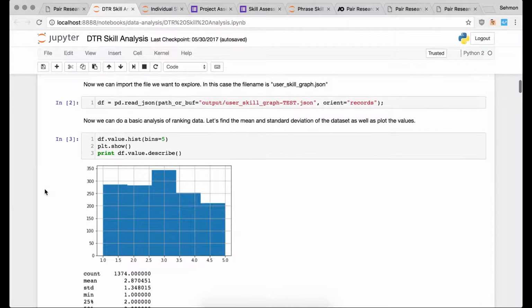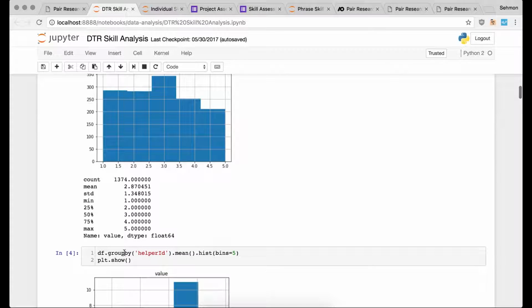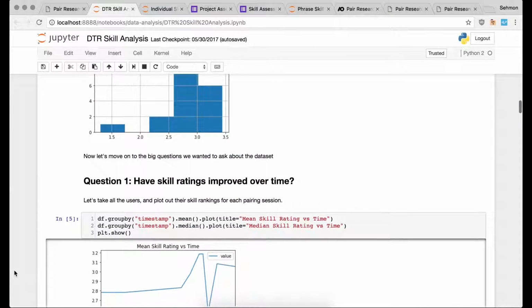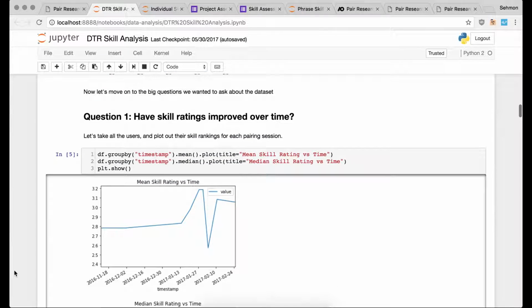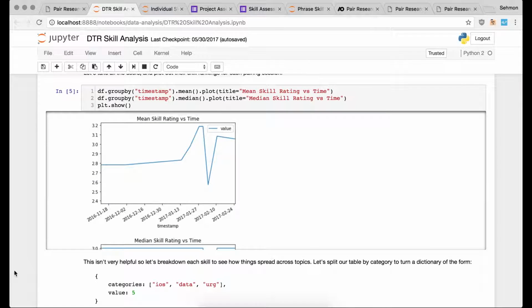And we can go through and kind of get a general feel on where ratings stand. So this is just a basic histogram of where ratings are. Average is obviously a 3, and it kind of has a slight curve right here. We go through and kind of just see a general overview of where ratings are, and just trying to see if we can use ratings as a way to make some sort of assumption about the community or individual skills.